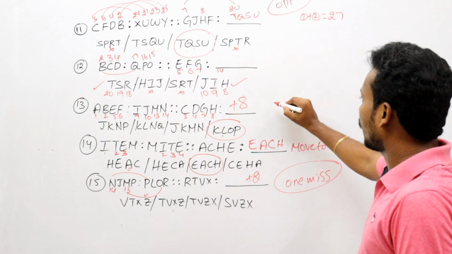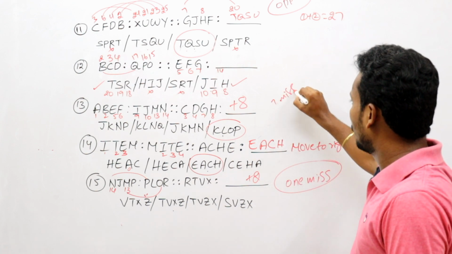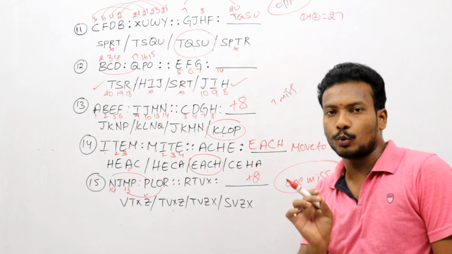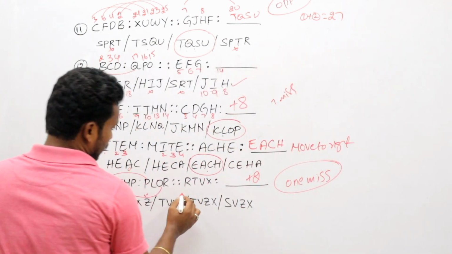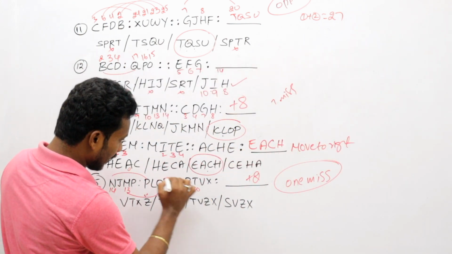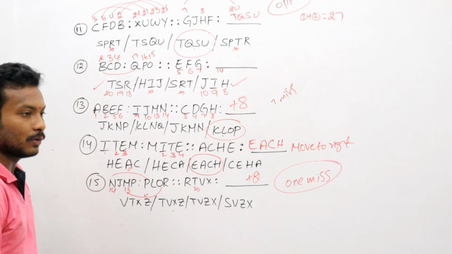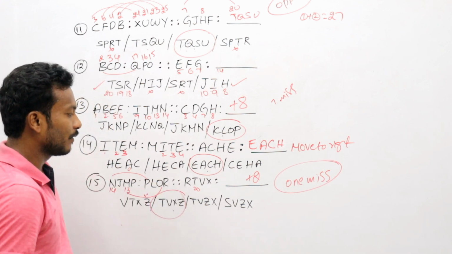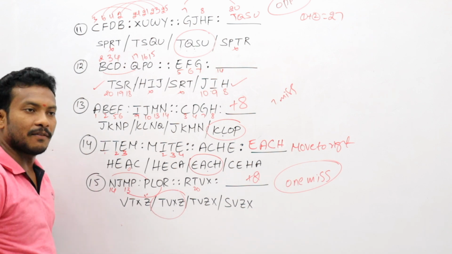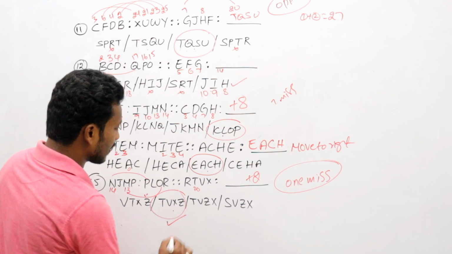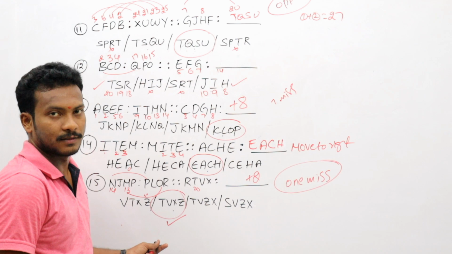Okay. Here plus 8 or 7 miss, like that. By adding 2 for the next one. Okay. Here it is 20. 20 plus 2 is 22. Which letter is 22? We take it directly, it is TVXZ. Now this option is correct for this one.